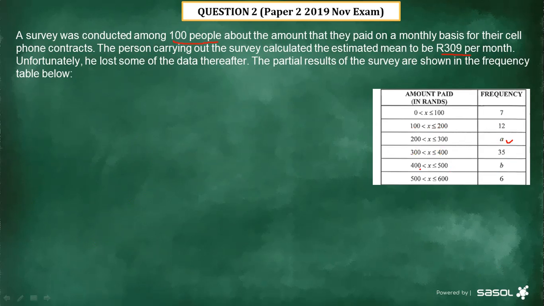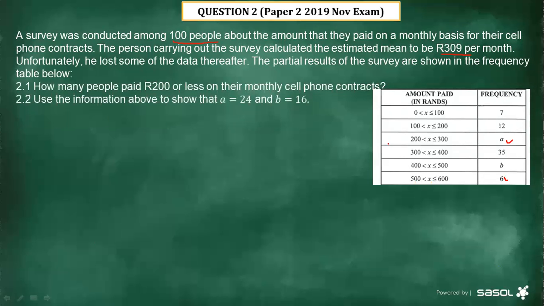Between 400 to 500 is B. Also this one we will have to determine the value of B. And then the last one is 500 and 600. It's 6 people. But all in all, when you add the number of people based on the survey, it is 100 people. That is the total number of frequency.